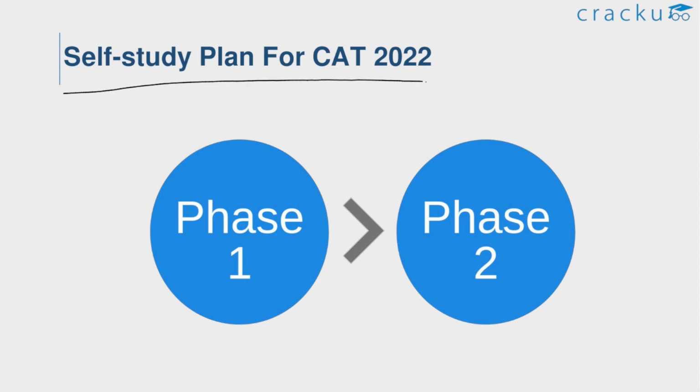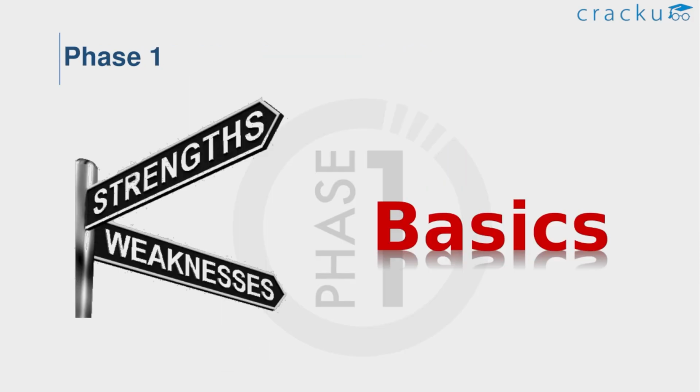Now, the self-study plan for CAT 2022. If you are a fresher or a repeater for the CAT exam, the study plan will help you to crack the exam. In this self-study plan, there will be 2 phases. Let us see each phase in detail. Coming to the first phase of the study plan, we highly recommend the aspirants to cover all the basics from all the sections, because the basics will play a crucial role in solving the questions in the CAT exam.